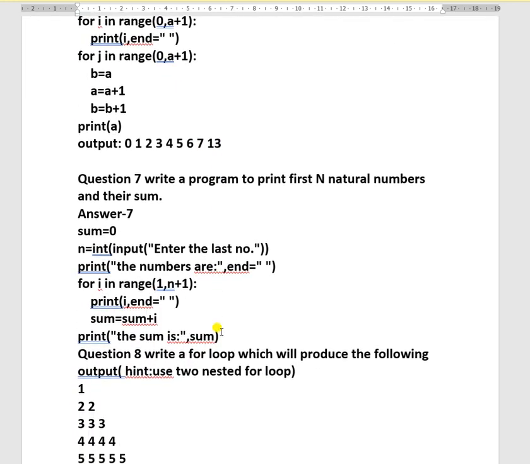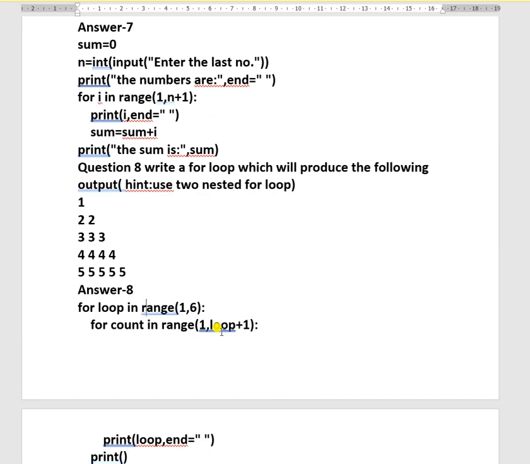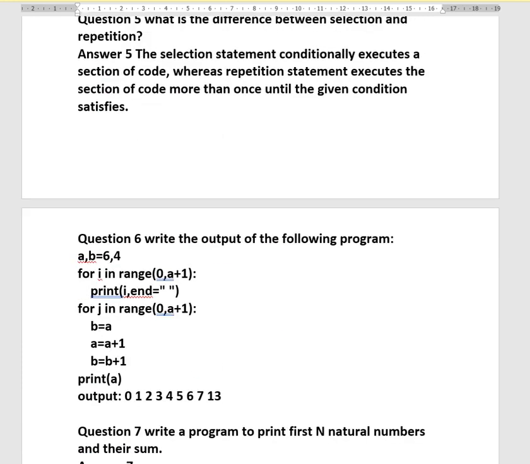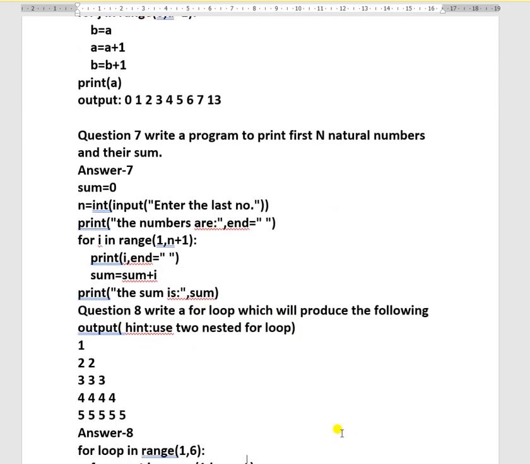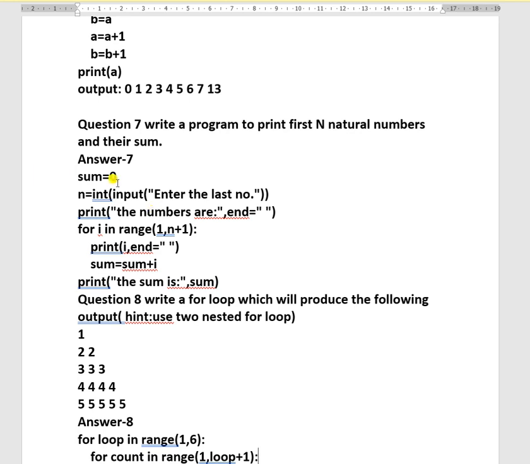Now question number 7. You have to write the program to find the sum of natural numbers. Find the first n natural numbers and their sum. This is the code: sum is equal to 0. You will ask the user the number till where they want to enter. Now print the numbers. For i in range, the loop will execute and it will print all the numbers. Now sum is equal to sum plus i. When the value of i gets updated, it will be added to the variable sum, so that the sum value will get calculated.